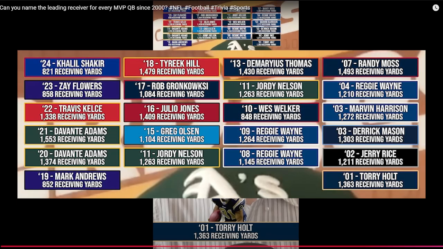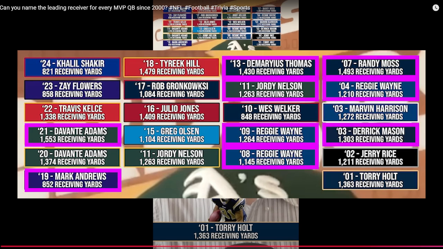They have a list of every receiver and their receiving yards. All the receivers are correct, but about half of the yards are wrong.